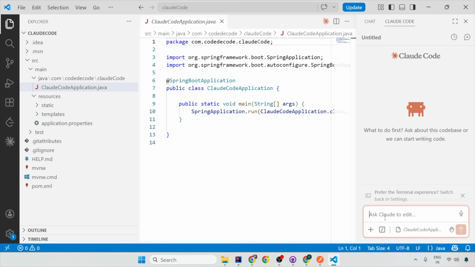Prompt engineering we'll see later on in the playlist. But right now, I'm going to tell you in demonstration how Claude Code will actually code for you. And you don't have to do anything. Just sit there and see how beautifully it codes for you.